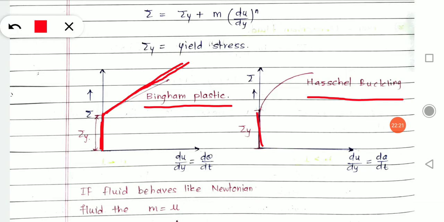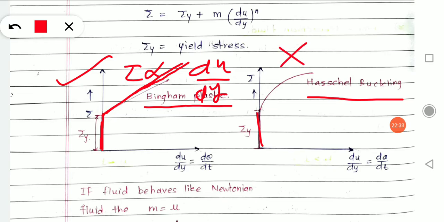What does it mean? It means that shear stress tau is directly proportional to du by dy. Newton's law is obeyed. But in Herschel-Bulkley fluid, Newton's law is not obeyed. It shows a different pattern, that stress is not directly proportional to shear strain or rate of change of shear strain. Understood?